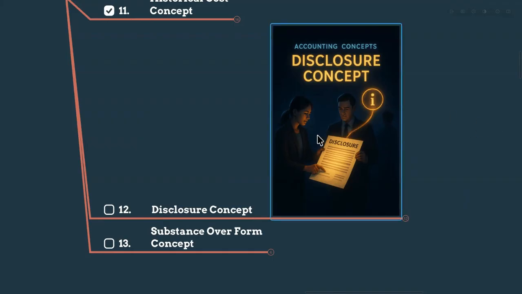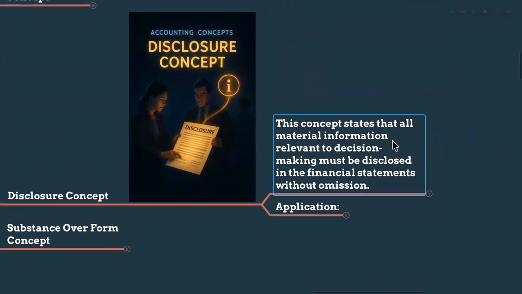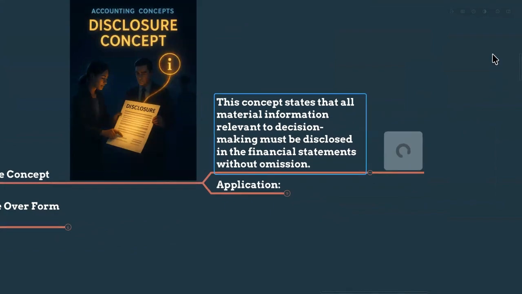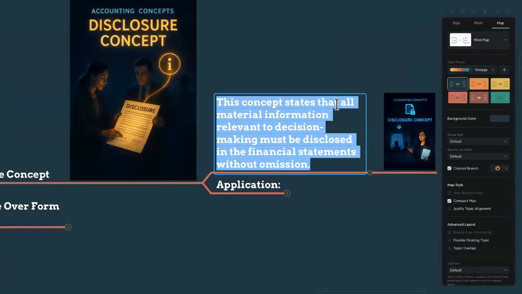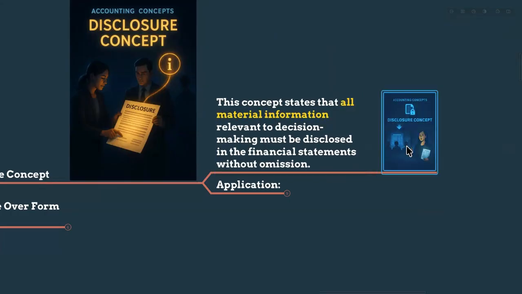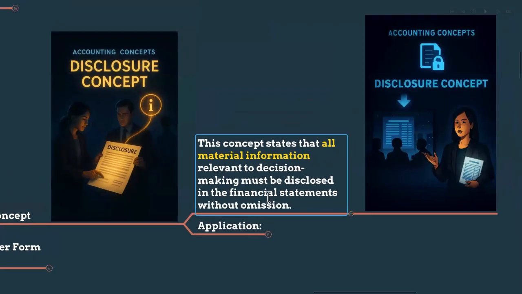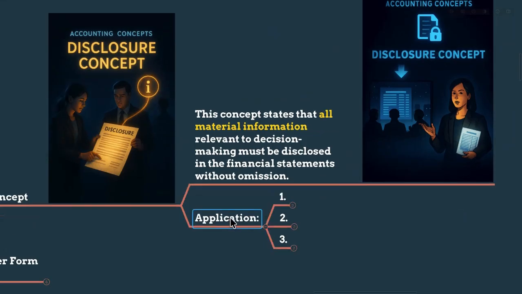Every significant, important item, we have to give as a note or record in the financial statements. So the concept states that all the material information, and I'm going to highlight the very important word here, that is all the material information, is an important word. All the material information relevant to decision making must be disclosed, revealed in the financial statements without any omission. You cannot ignore any important items.